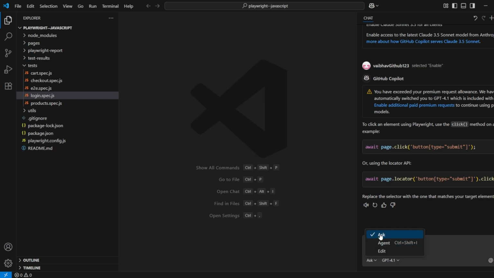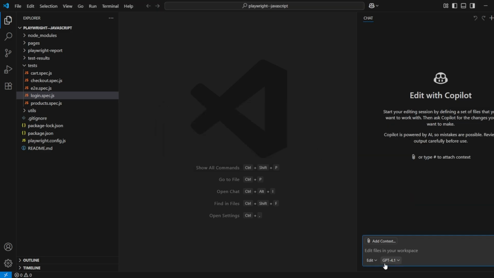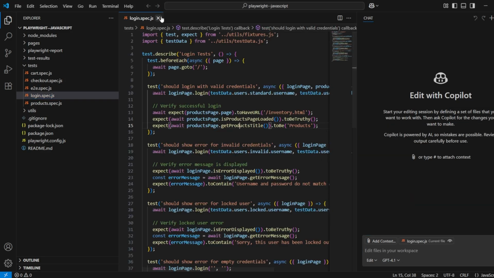So ask works similarly to an LLM. Now let's go to edit. What is edit, right? So we have gone to edit, and let me open this login test file, right? So there is one test case, should log in with valid credentials. So these are some test cases. You can just ask queries and it will give you suggestions. In edit, you can ask it to edit as well.